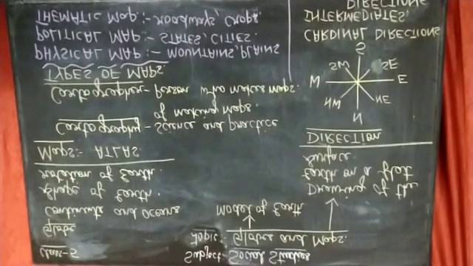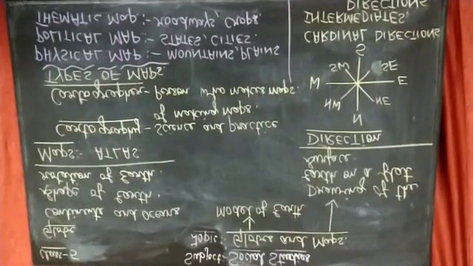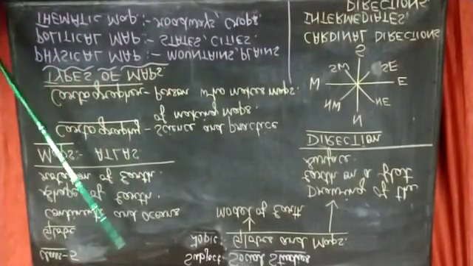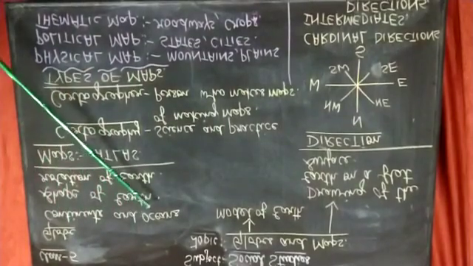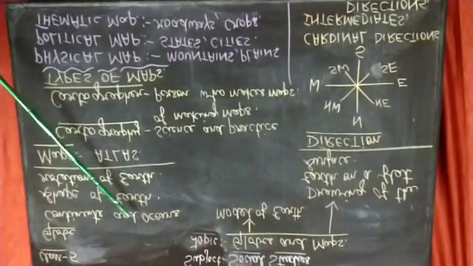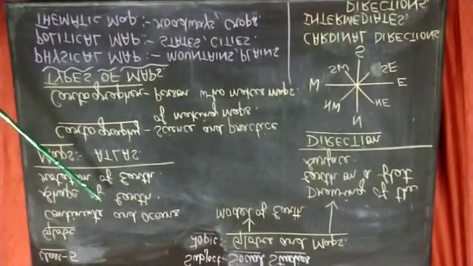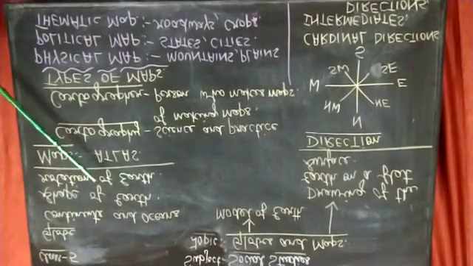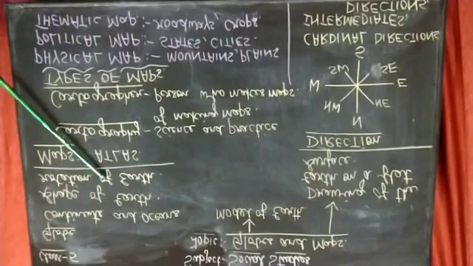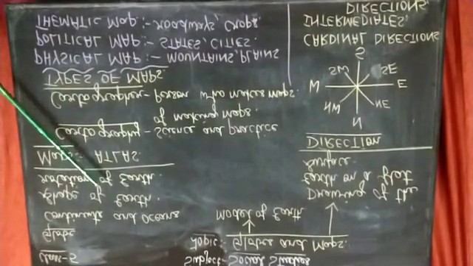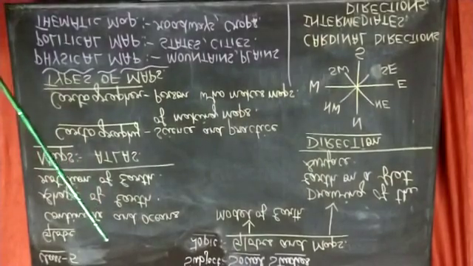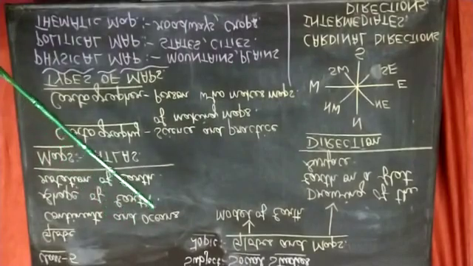bulged on the north and south, and it is flat on the north and south and bulged towards the sides. So this globe helps us to know about the continents and oceans which are present on the earth. It also helps us to know the shape of the earth, and how the earth rotates or spins. So these are the things which help us to know about the earth.